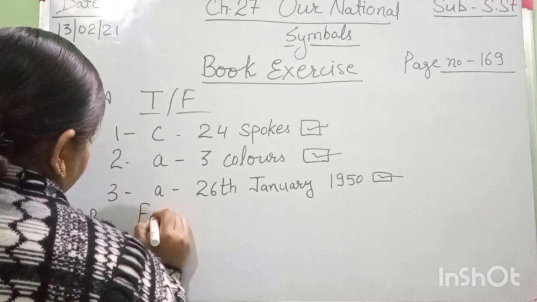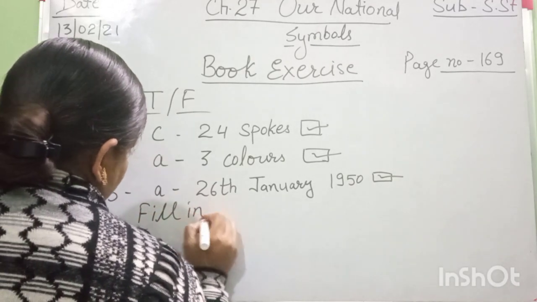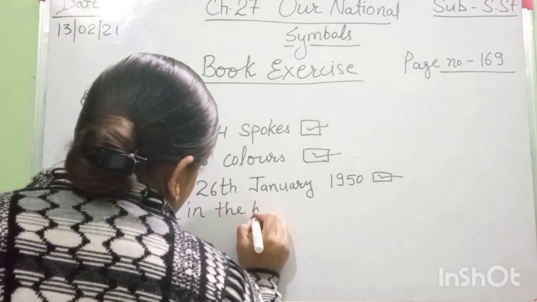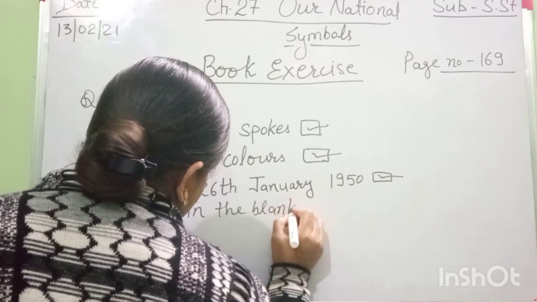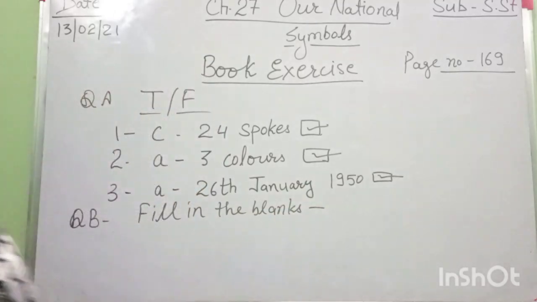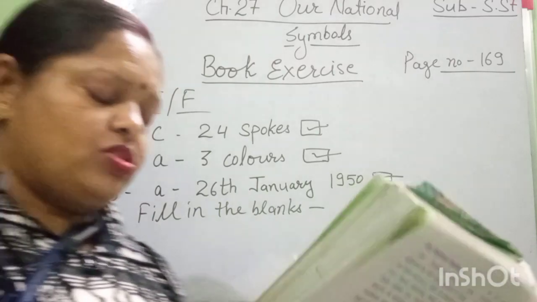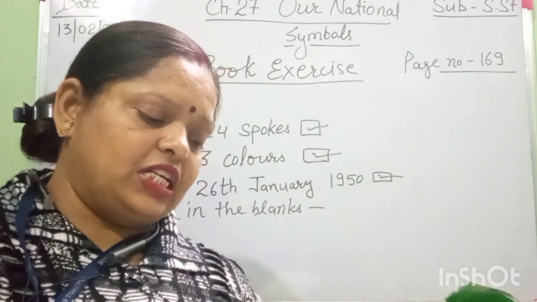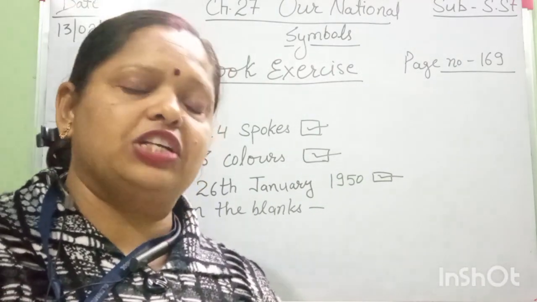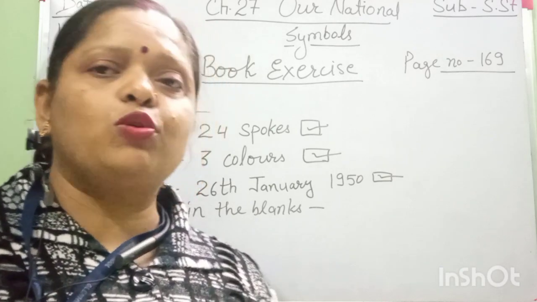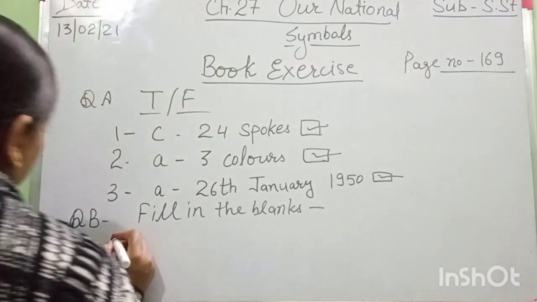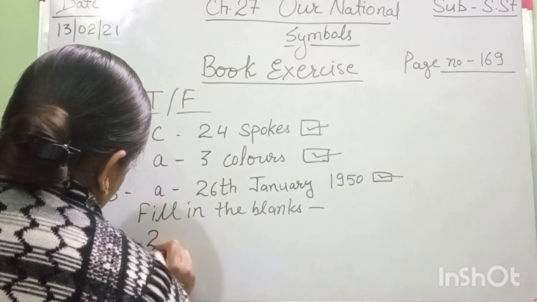Then move to question number B, fill in the blanks. First question: there are dash spokes in the chakra in the national flag. How many spokes? 24.